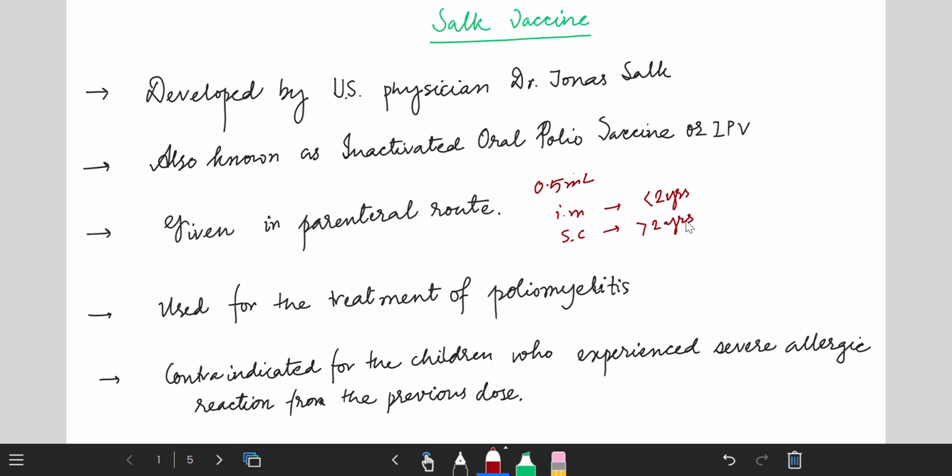It means antibiotics are used as a preservative in the Salk vaccine and Sabin vaccine composition. So why are antibiotics used as a preservative? During manufacture, to prevent bacterial contamination, antibiotics are used as a preservative. From these antibiotics, hypersensitivity reactions arise.